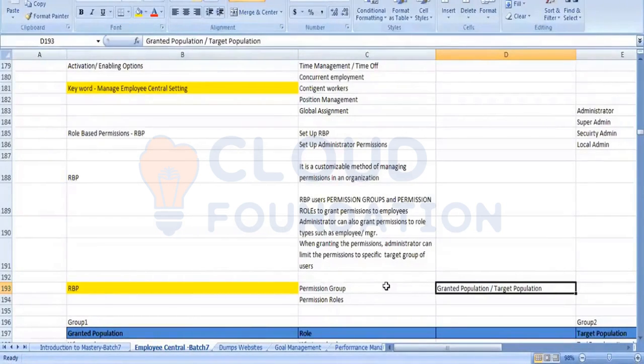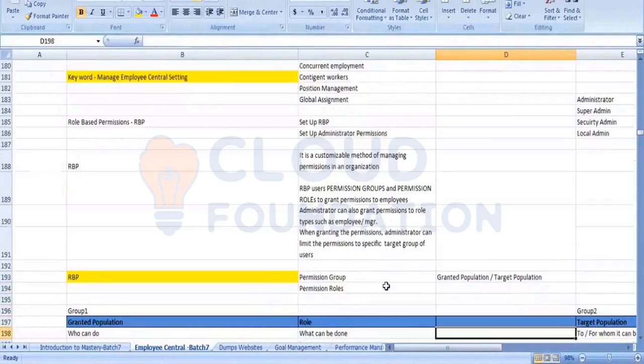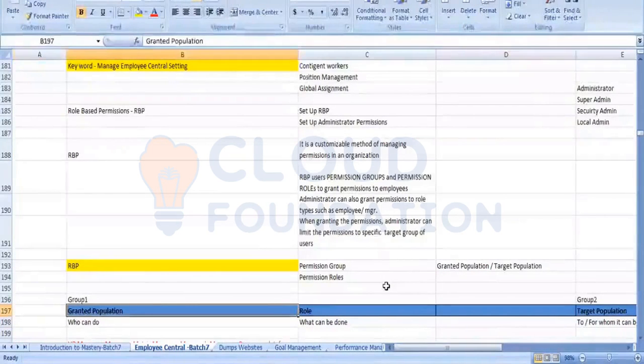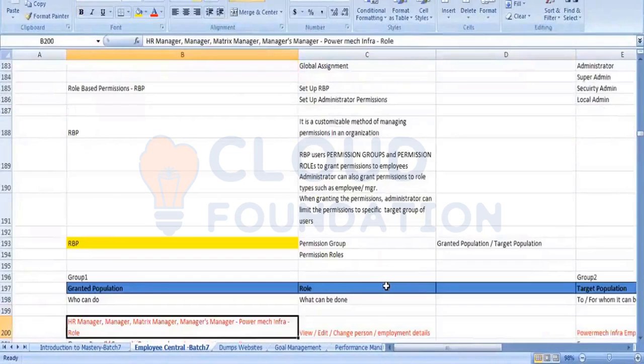The target population here is the people to whom you are doing the changes, that is, the employees working in Germany. Those 100 employees who are working in Germany are the ones for whom it can be done. That is the target population. Who is doing this? You are doing it. The HR matrix manager for that particular company, who can do that, is the HR admin of that Germany location. Who is getting what? He is getting the access to handle 100 staff.